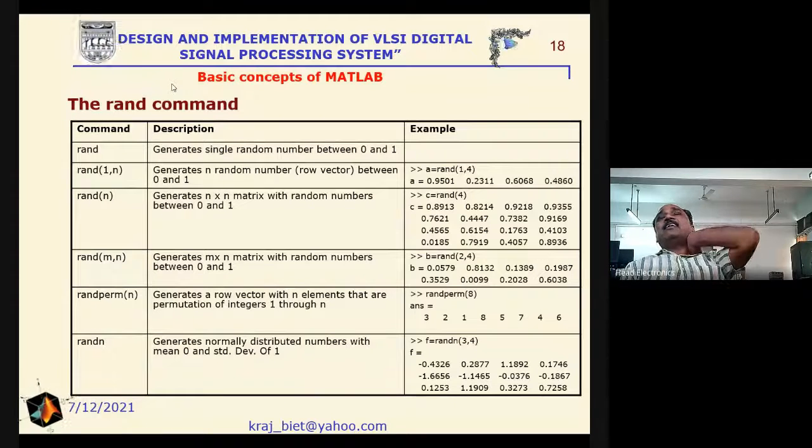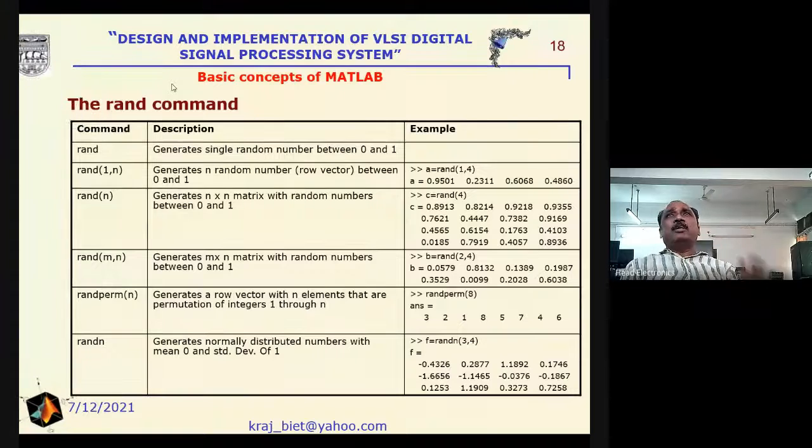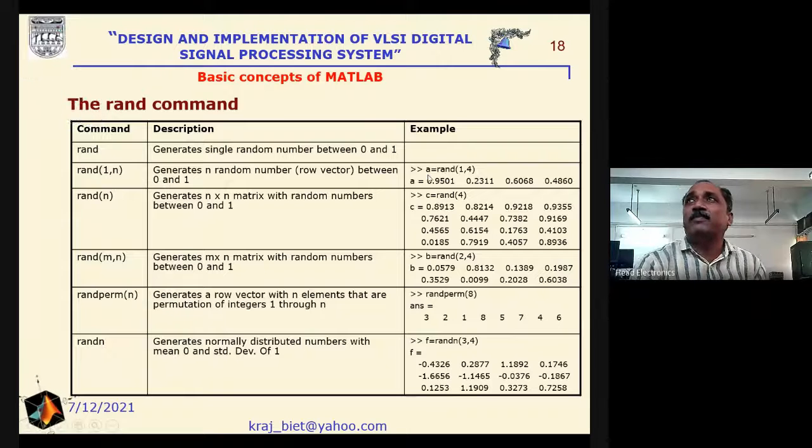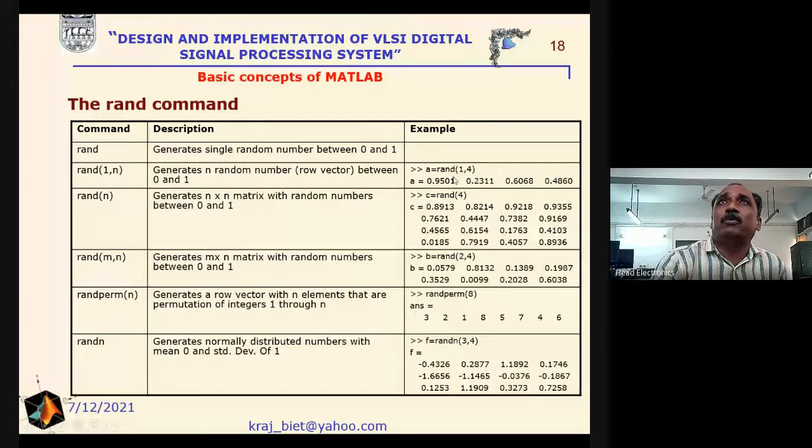And if we write rand(1,n), then it generates n random numbers, that is, a row vector between 0 and 1. For example, we have considered rand(1,4), that is, 4 random numbers will be generated and their values will be between 0 and 1.